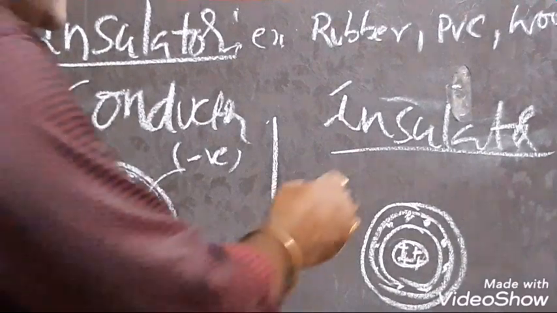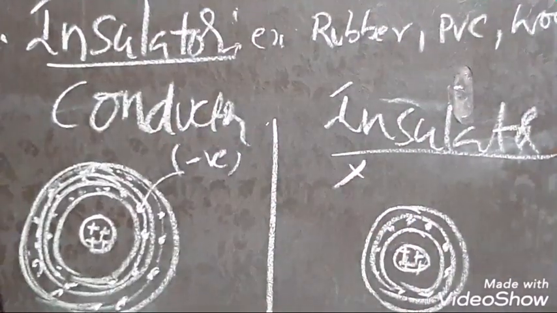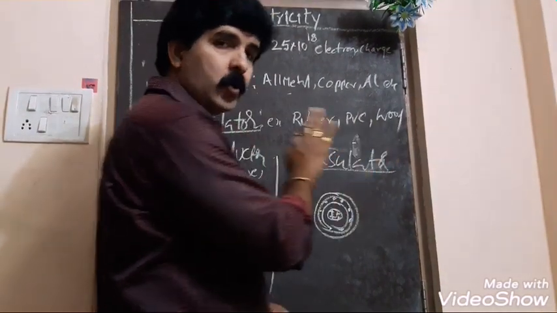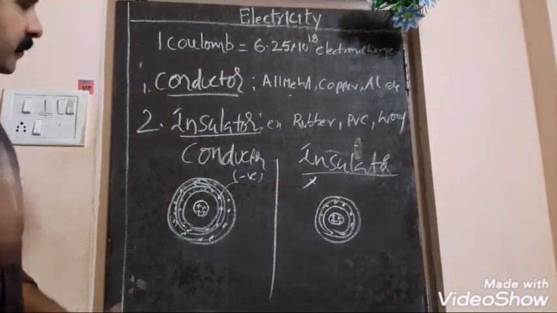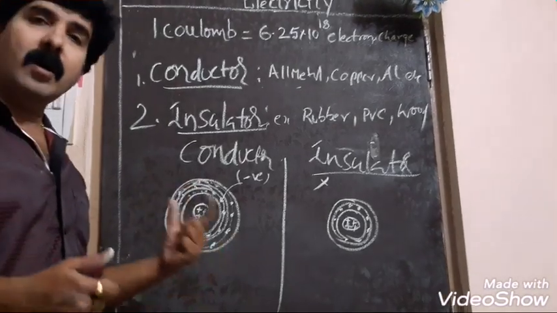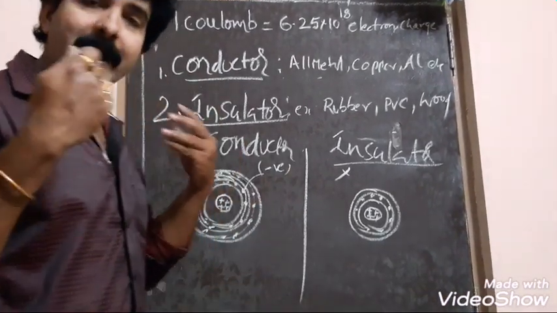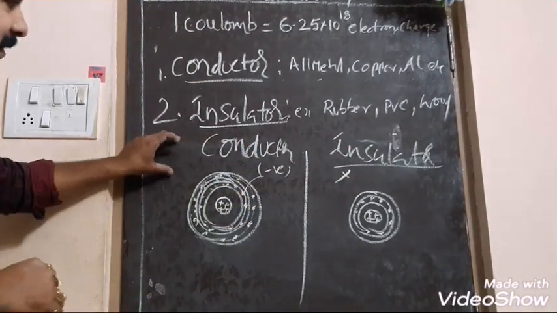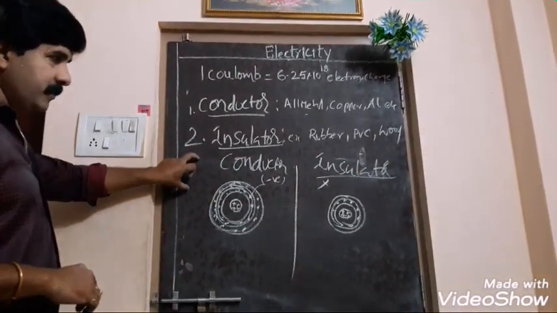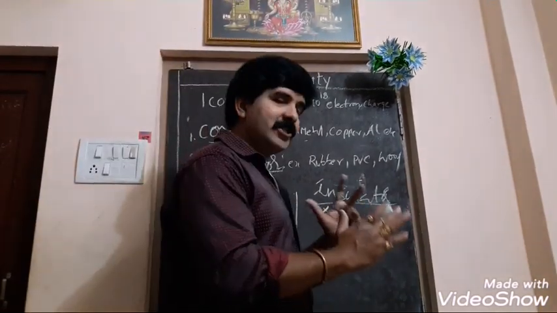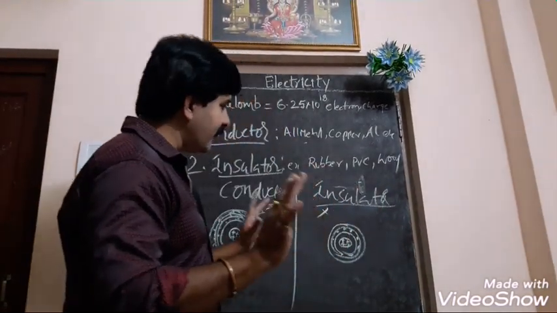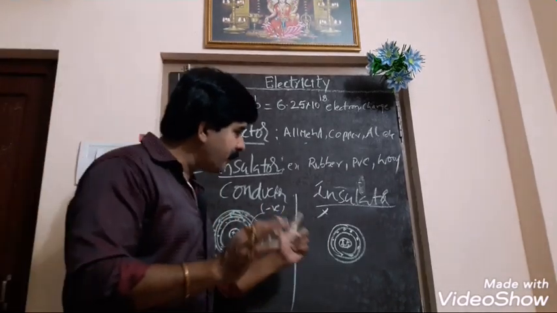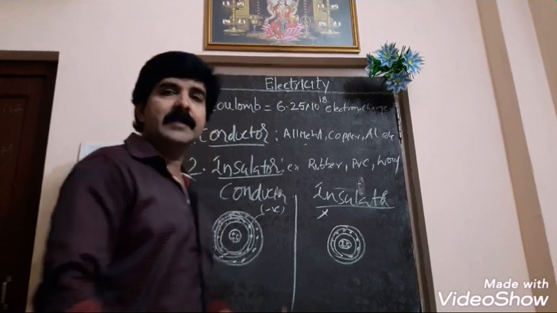That's why insulators are bad conductors. I mean to say, they don't conduct electricity. But conductors allow the current to pass through them. That is the reason why conductors pass the current, and why insulators just behave like non-conductors. That means they don't pass the current through them.